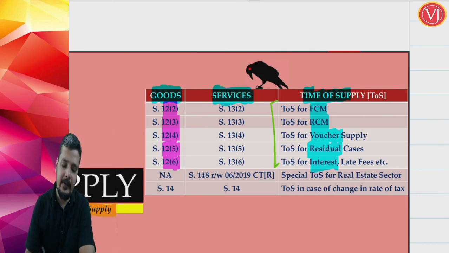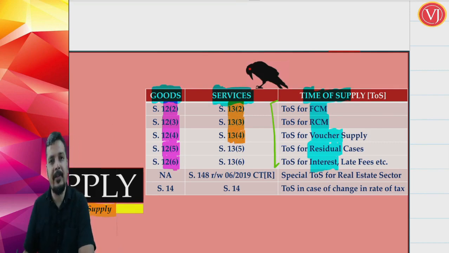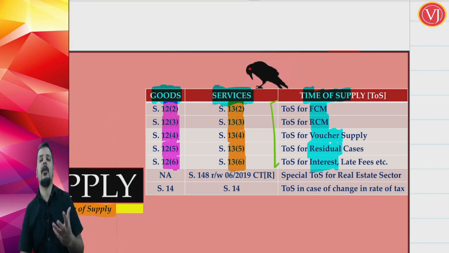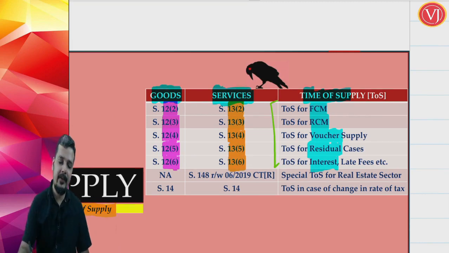And just like that, for services: time of supply for FCM is section 13(2), time of supply for RCM is section 13(3), time of supply for voucher supply is section 13(4), time of supply for residual cases is section 13(5), and time of supply in case of interest, penalty or late fees, whatever you name it, in case of delayed payment of consideration. So you find the provision discussed in 2 parts.